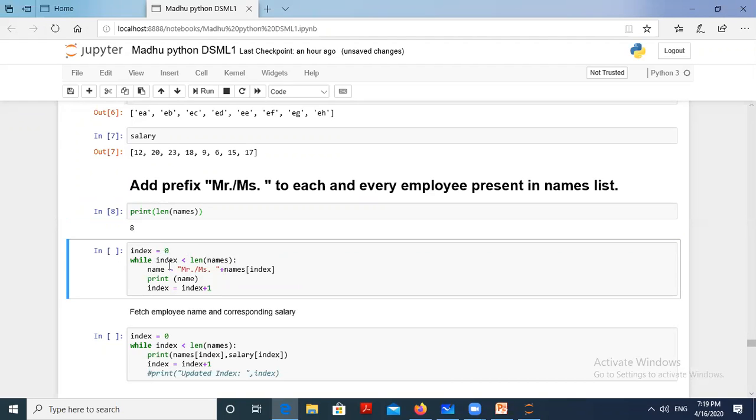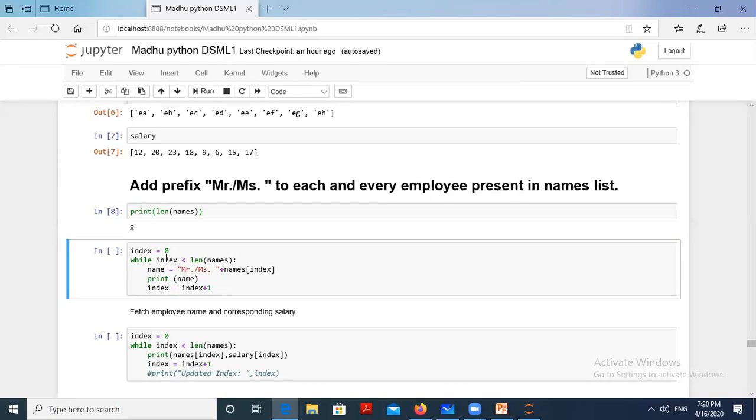Then name equal to Mr. or Mrs. plus names of index 0. What is names of index 0? EA. Then you will get that printed: Mr. or Miss EA. Have all of you understood this one? Yes. Next, increment the index. Initial index is 0, now index is 0 plus 1, which is 1.